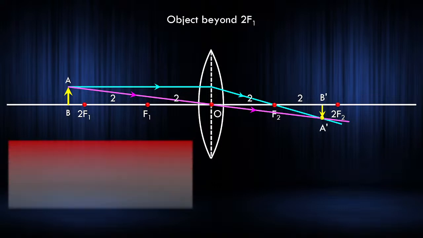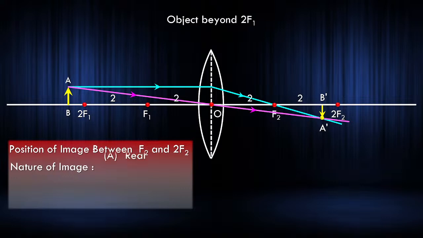So what is your observation here now? Look at this. Position of the image between what? This is F2, this is 2F2. So where is the image? Between F2 and 2F2. Next, nature of the image: real, inverted, and smaller.